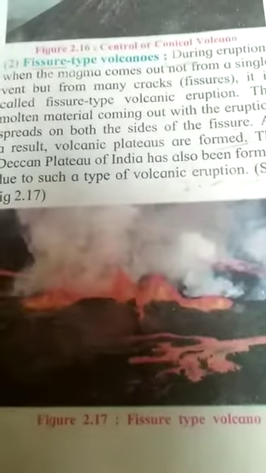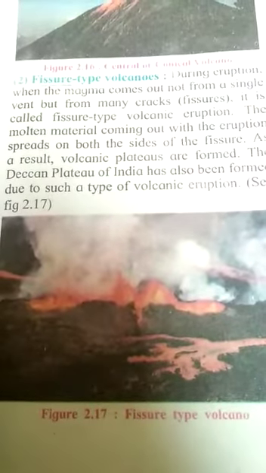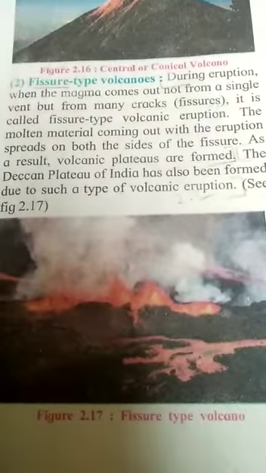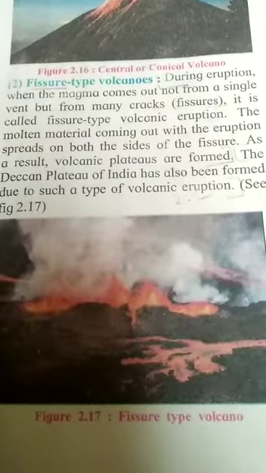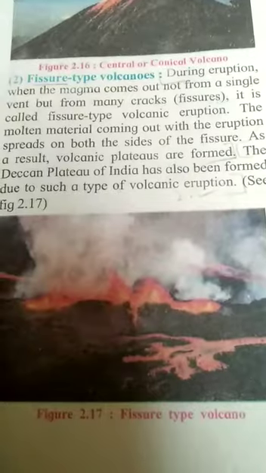You got it? Let's see the types of volcanoes according to the periodicity, meaning occurring at intervals, of the volcanic eruption. There are three types of volcanoes according to periodicity of the volcanic eruption. First one is active, the second one is dormant, and third one is extinct.